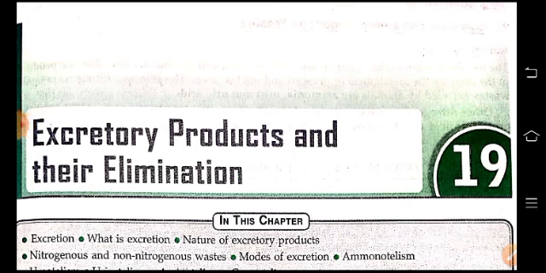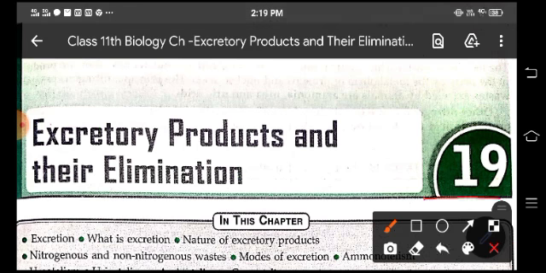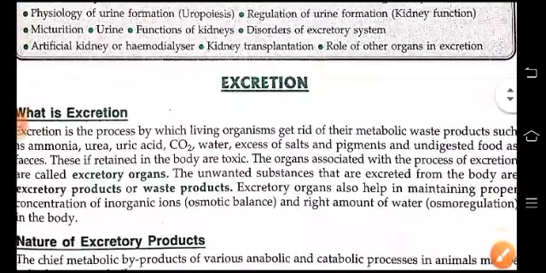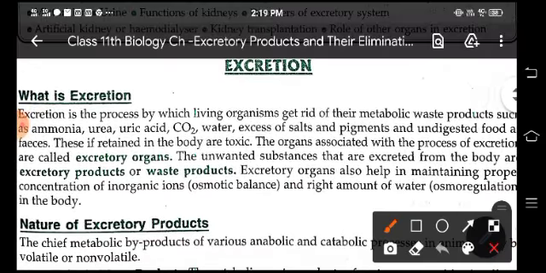Today we are going to start chapter 19, excretory products and their elimination. So children, what is excretion? It is the process by which living organisms get rid of their metabolic waste products like ammonia, urea, uric acid, carbon dioxide, water, excess of salts and pigments, and undigested food as feces.